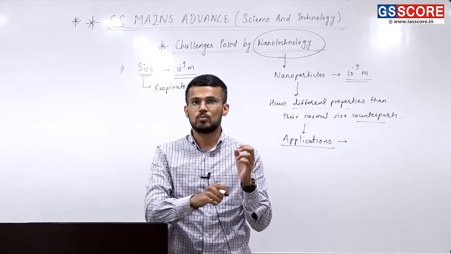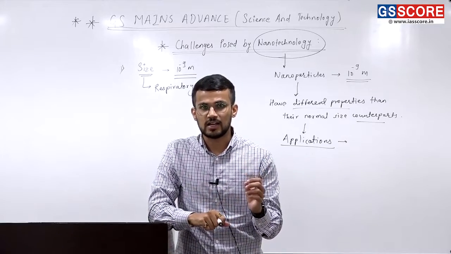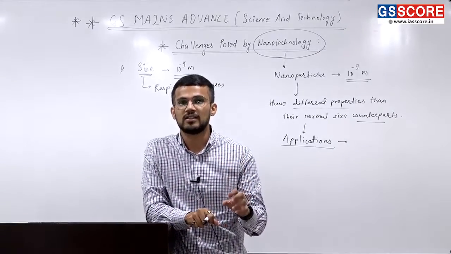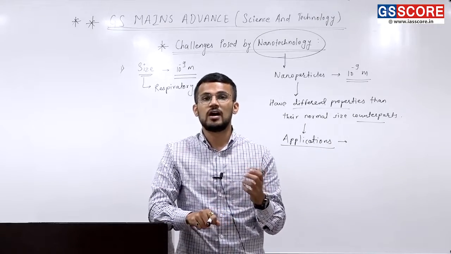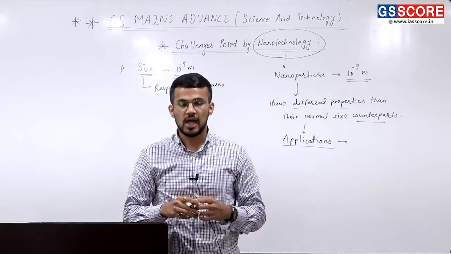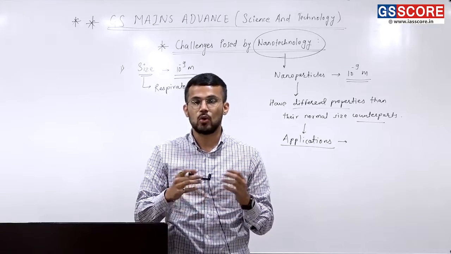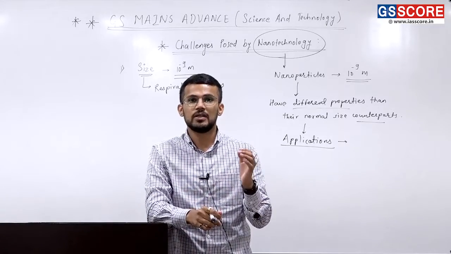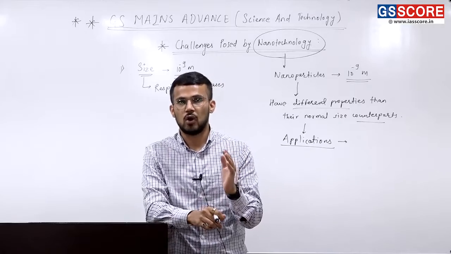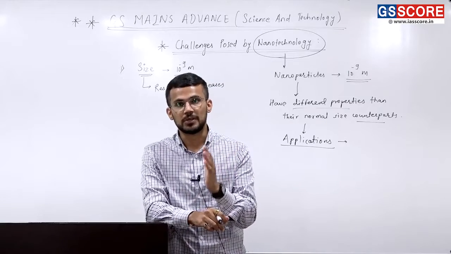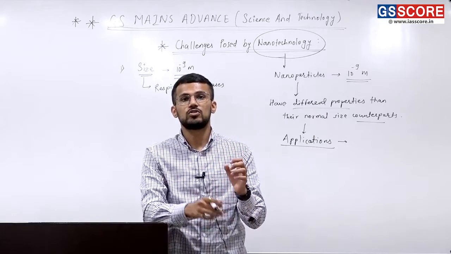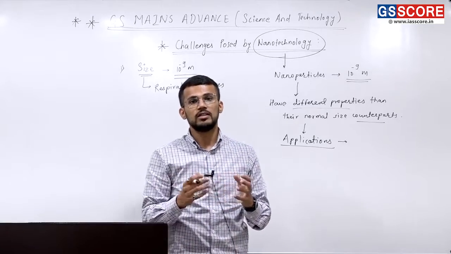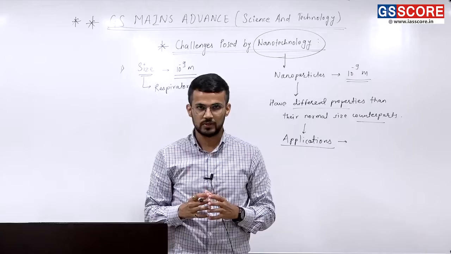Nanoparticles, given their small size, it is said that they not only settle in our lungs, they may even enter our bloodstream. And one new research has also said that they may breach the barrier of blood and brain. And if that is breached, then it may pose various challenges to the brain functioning as well, right?